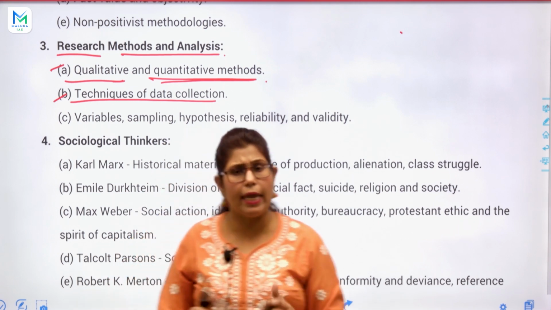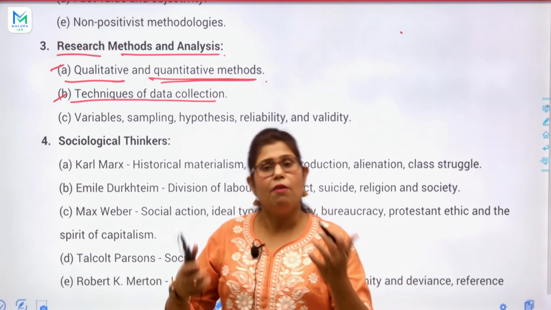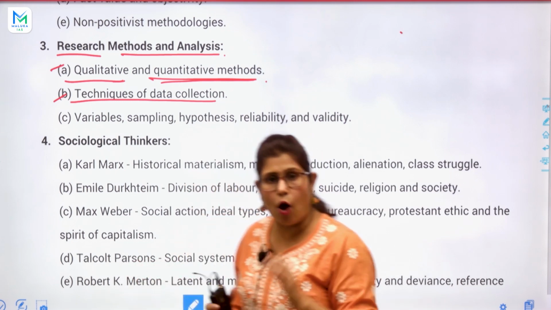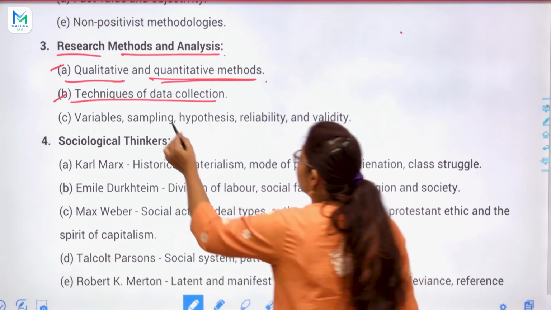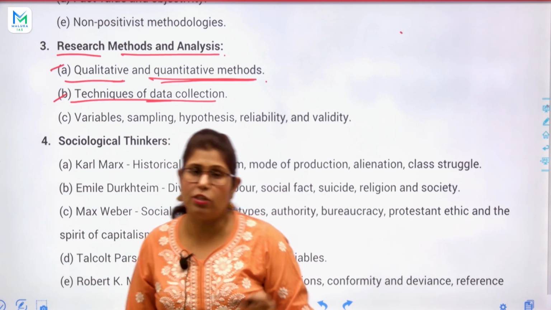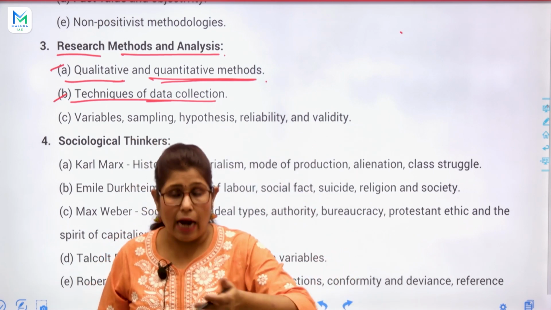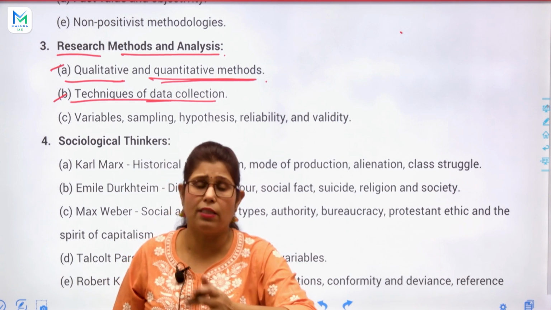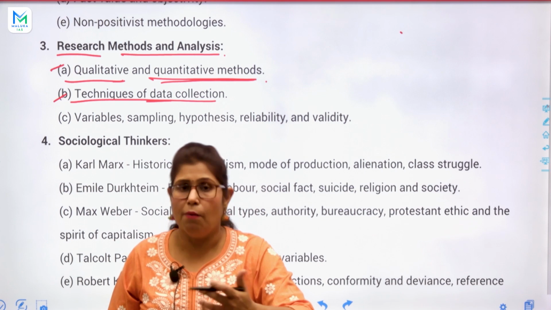So obviously in every field of society we can collect data, and government always talks on the basis of data. Always you study the newspaper every day and some articles, so always you can see that there the discussion is on the basis of data.